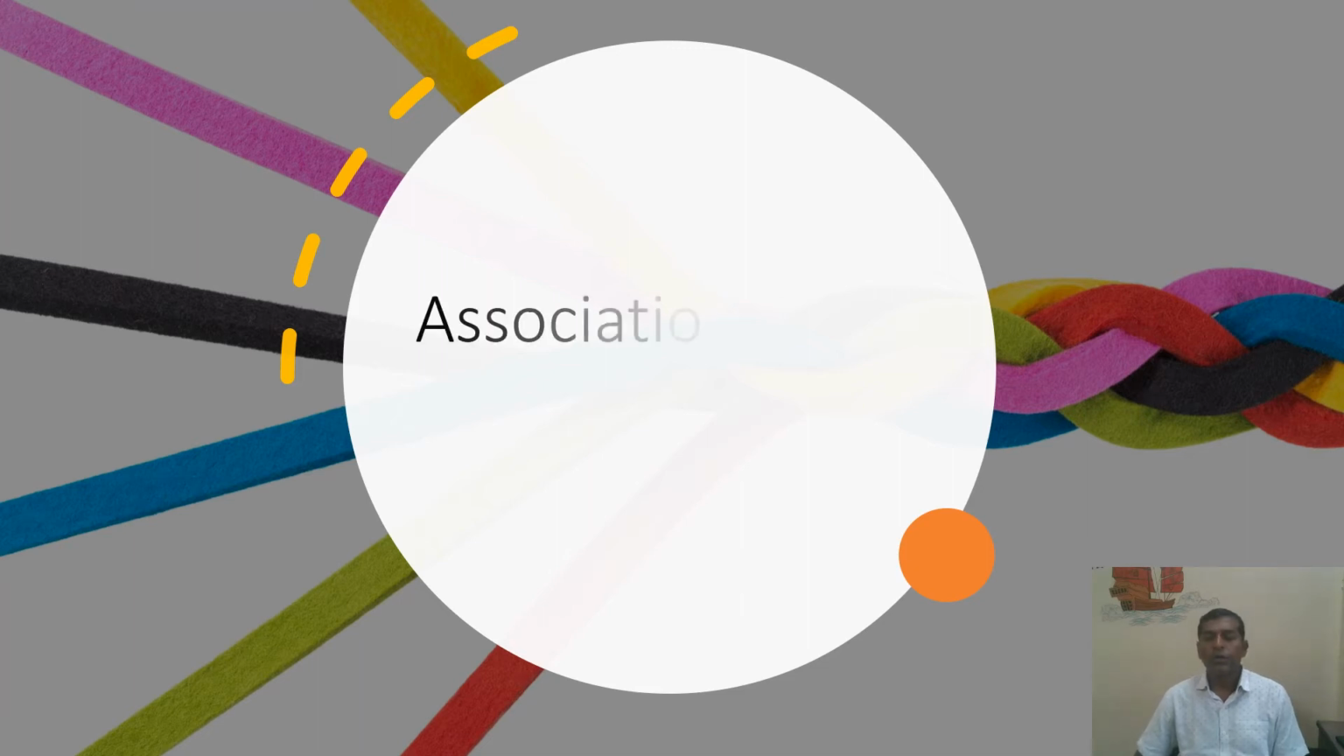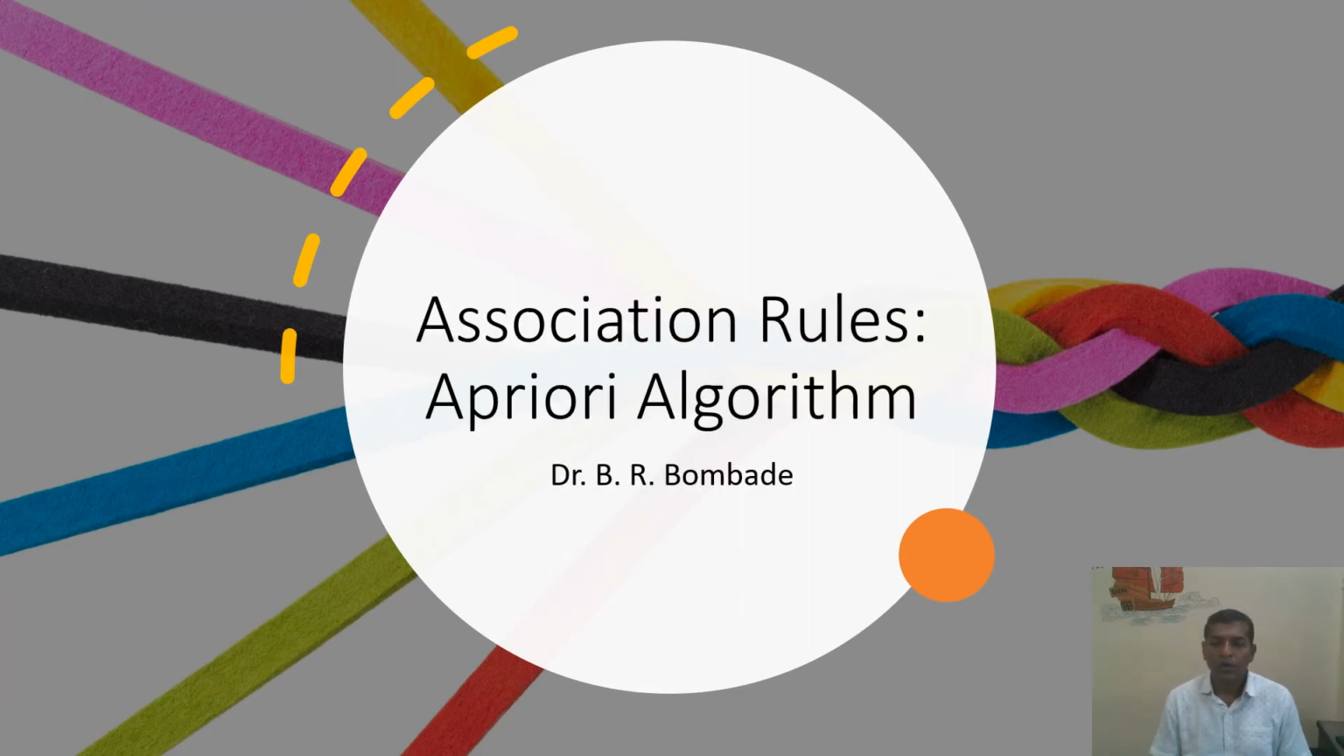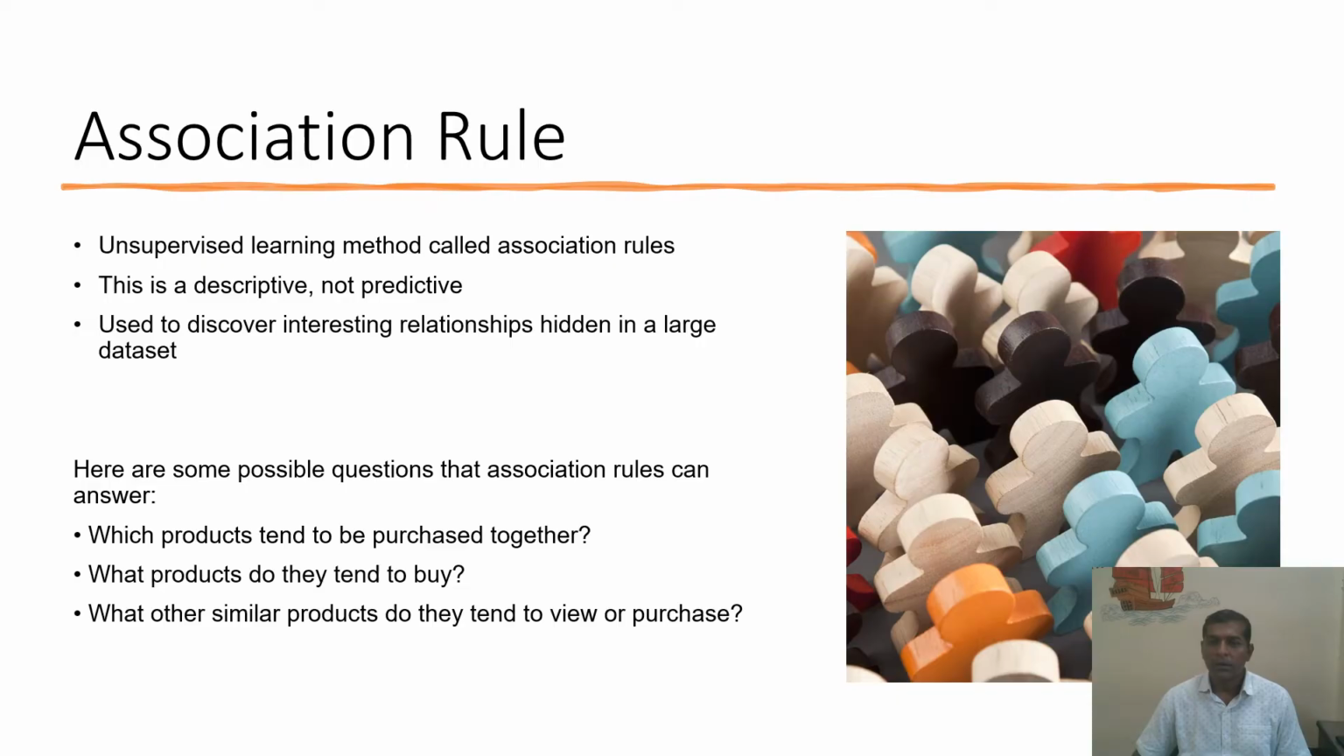Hello students, today we'll learn about association rules and one of the algorithms known as Apriori. This association rule is an unsupervised learning method in which rules are formed that are very compatible and useful in the expected results. This is a descriptive, not a predictive method, used to discover interesting relationships hidden in a large data set.